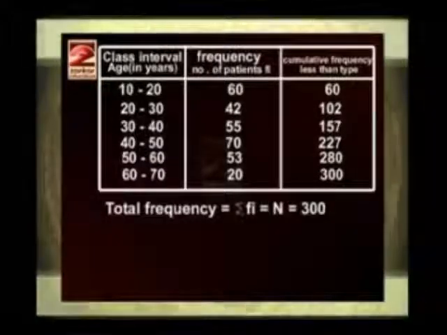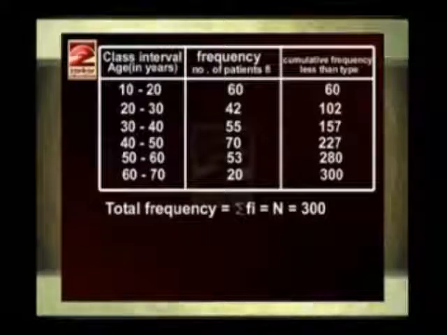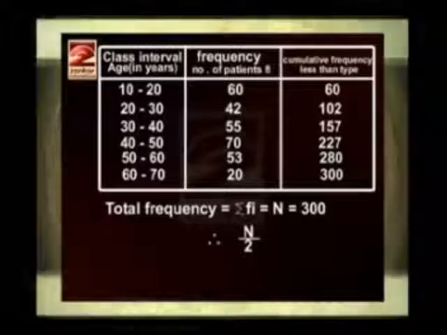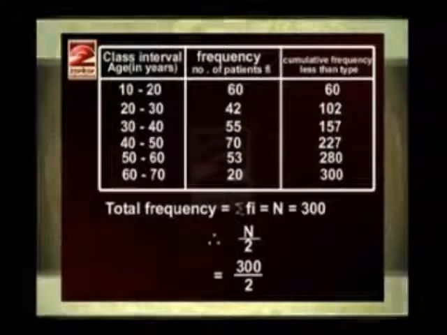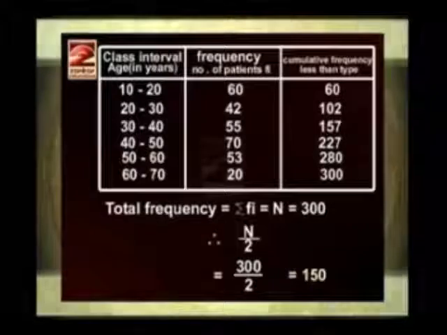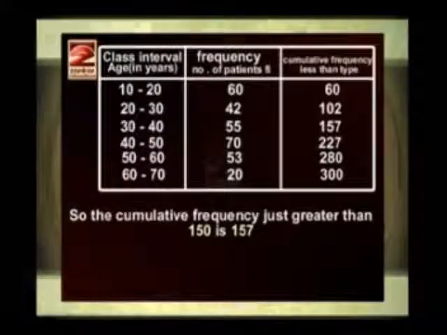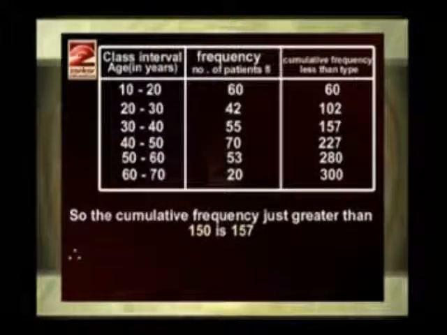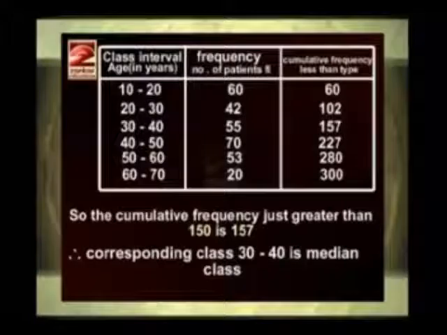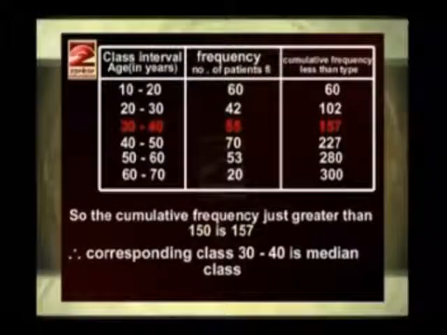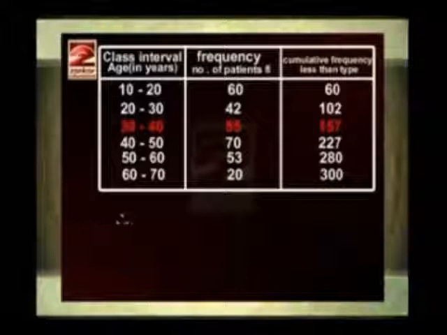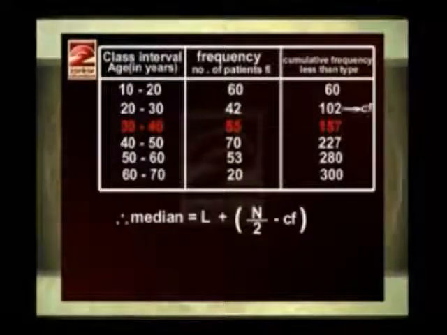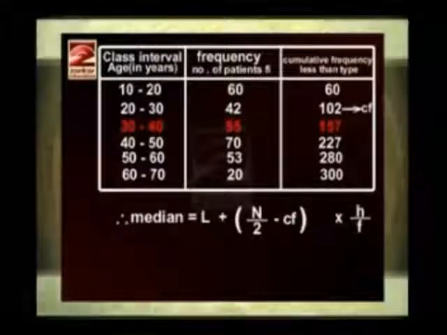Now total frequency, that is sigma Fi, is equal to n is equal to 300. Therefore n upon 2 is equal to 300 upon 2, that is equal to 150. So the cumulative frequency just greater than 150 is 157 and therefore the corresponding class, that is 30 to 40, is the median class. Therefore median is equal to L plus (n upon 2 minus Cf) into h upon f.